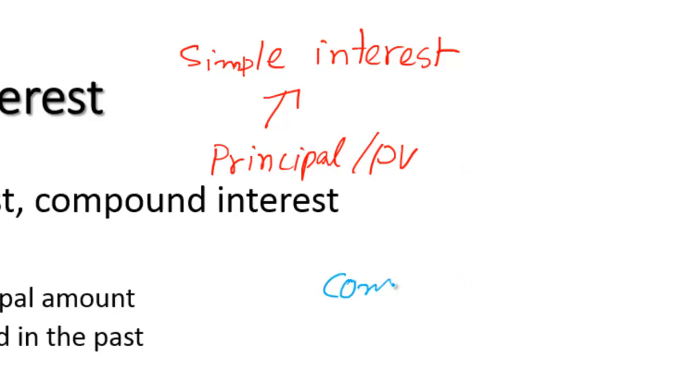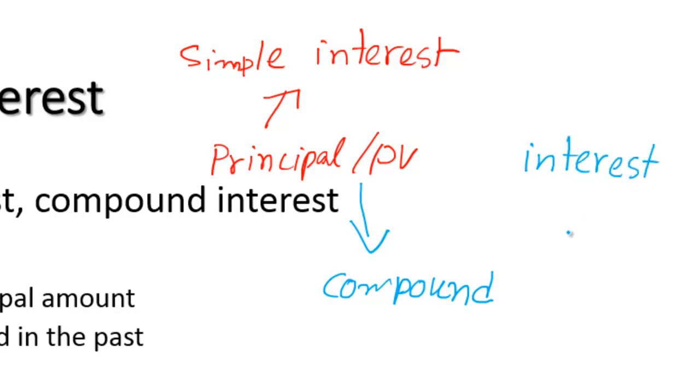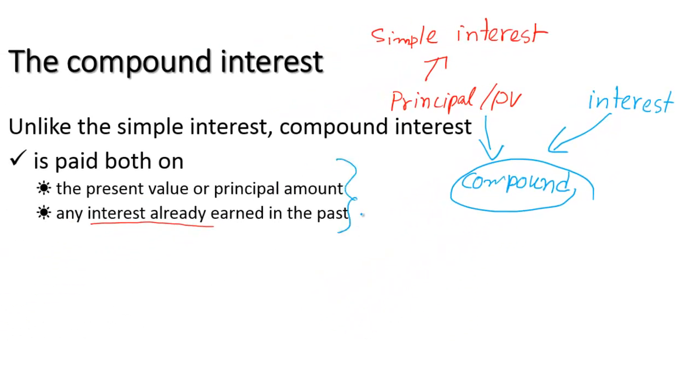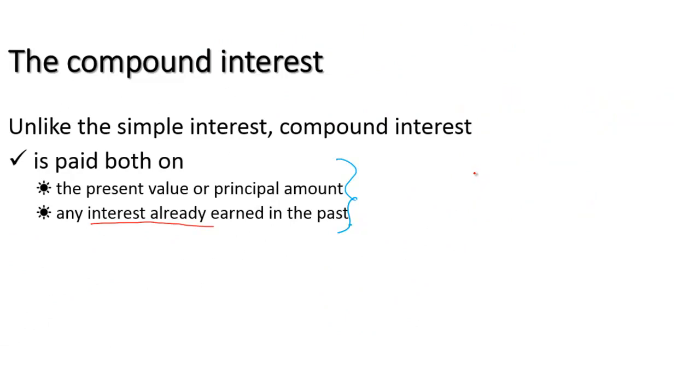What about compound interest? Compound interest is earned on principal, just like simple interest, but additionally you also get interest on any interest you have earned in the interim period, in the past period. So compound interest is earned both on the principal and the interest already earned in the past. To clarify this, we are going to see an example, a comparison of the total amount of interest that we receive after a certain period of time.